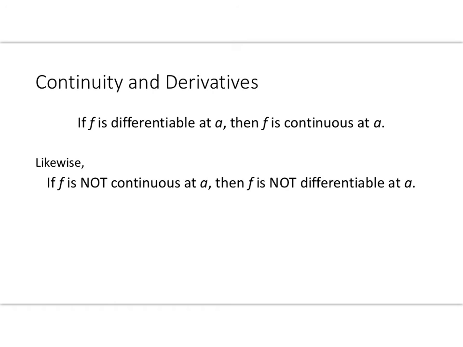Versus before, we could have a graph that might have looked something like this, and it had a 0 here, and it approached, and there was another point. That was not a continuous graph, but we could find the limit at a certain value a. However, we would not be able to find a derivative there because it is not continuous at a. So if f is not continuous at a, then it is not differentiable at a.